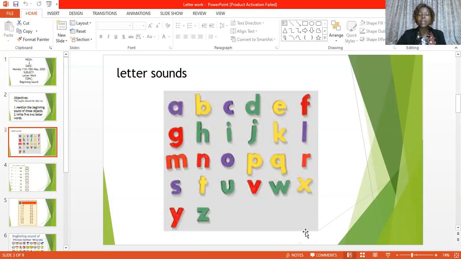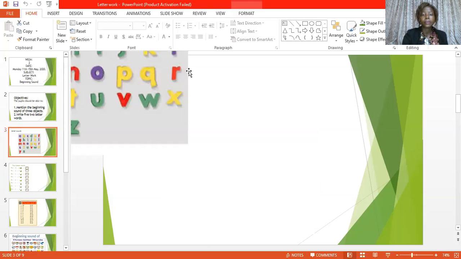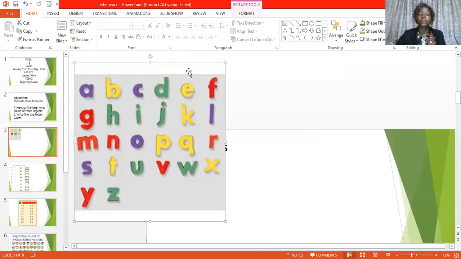Now, let's do that. Okay, that is it. Remember, we know how to sound our letters, isn't it? Just like we have done now. We have sounded letter A to letter Z. Now, with the sound of the letters, we are going to formulate our 2-letter words.